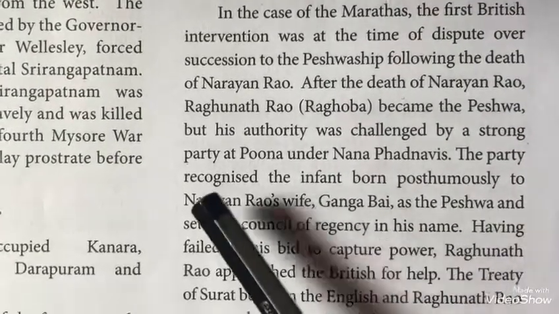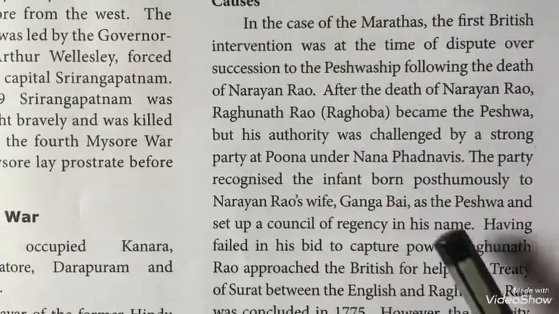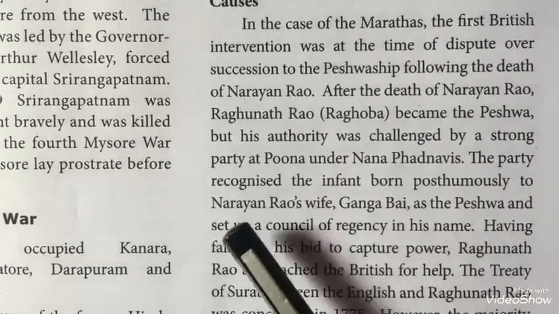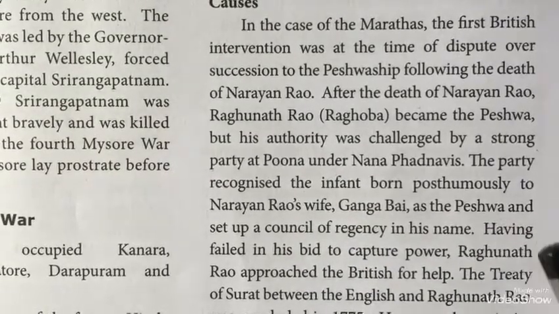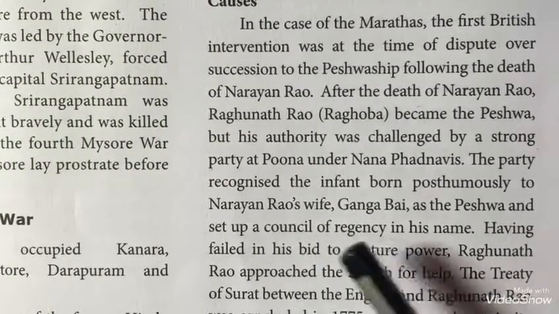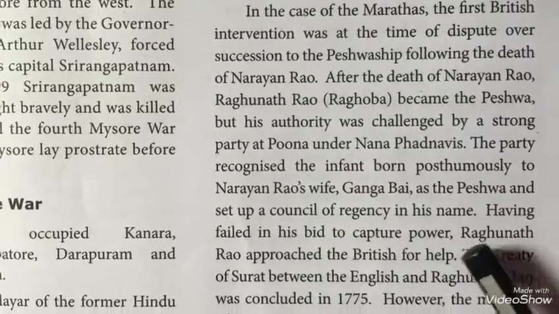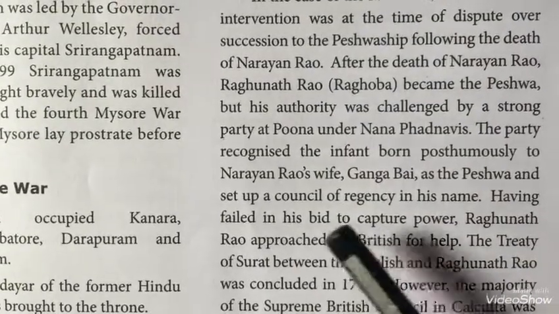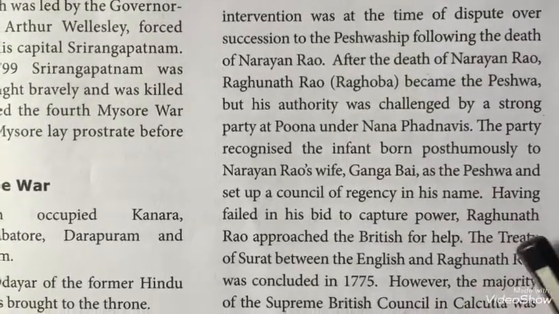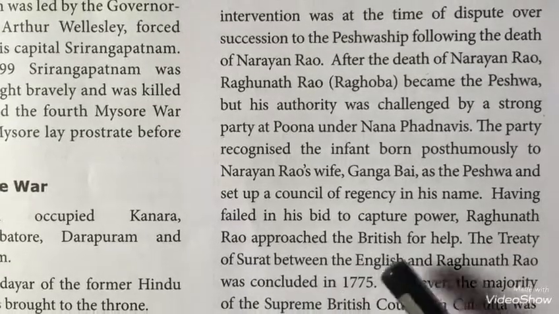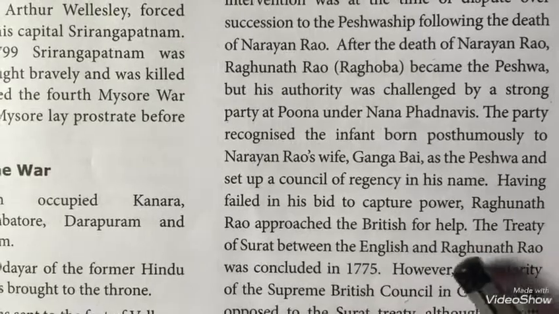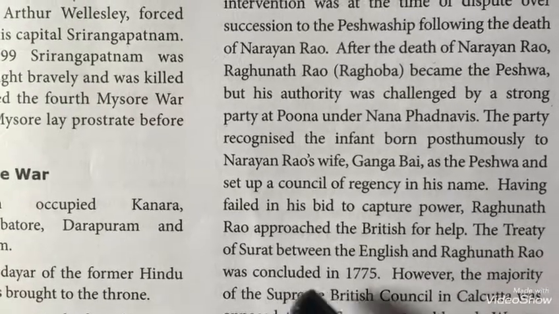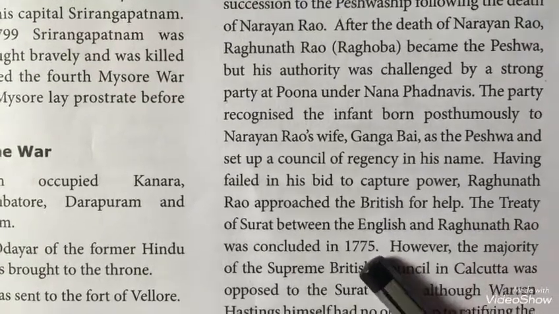The party recognized the infant born posthumously to Narayan Rao's wife, Gangabai, as the Peshwa and set up a council of regency in his name. Having failed in his bid to capture power, Raghunath Rao approached the British for help. The Treaty of Surat between the English and Raghunath Rao was concluded in 1775.